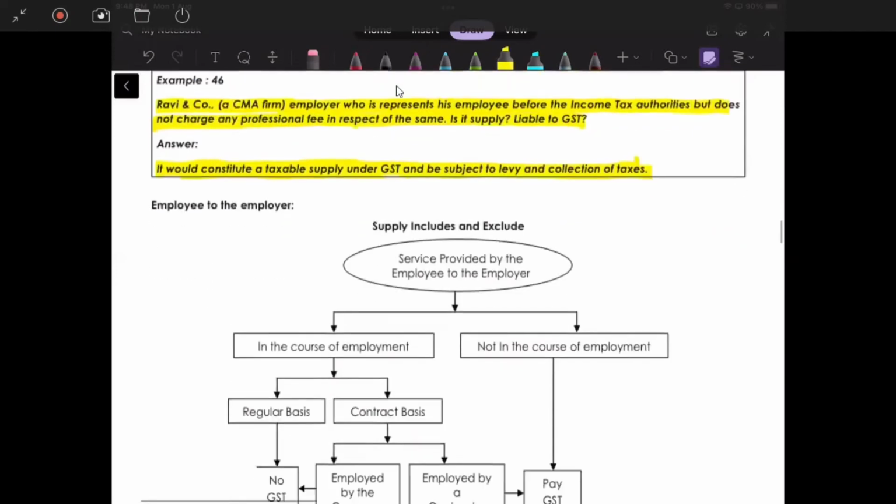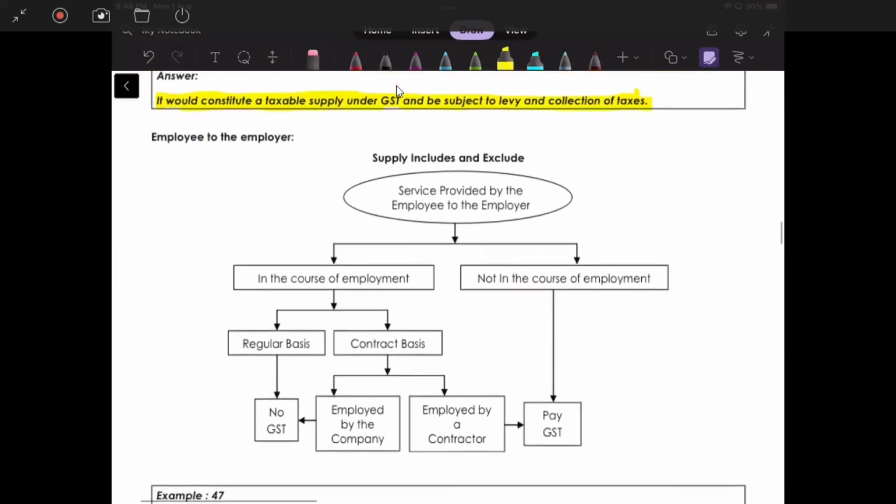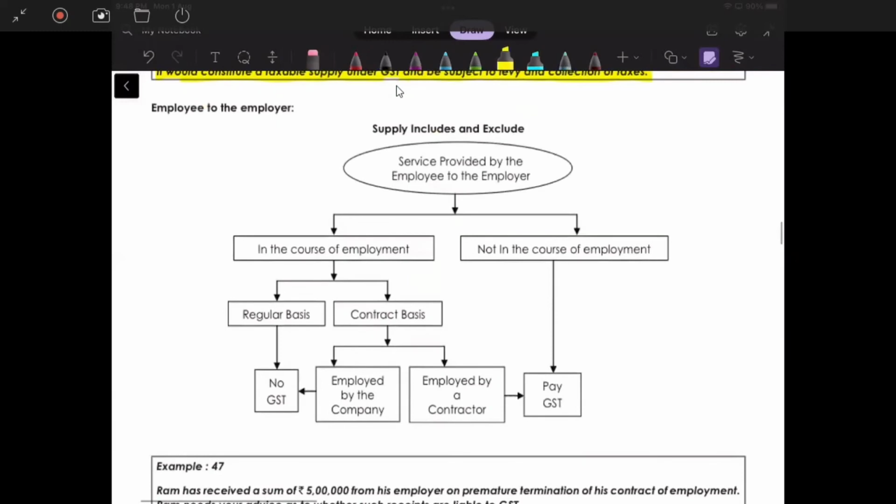Correct. So this is the employer-employee chat which I have copied. Supply includes and excludes service provided by employee to employer. In the course of employment, regular basis, no GST. In the course of employment, contract basis, employed by the company, no GST. But if employed by some other parties, it is liable to be paid under GST, and any services provided by the employee to the employer not in the course of employment would attract GST. Correct.